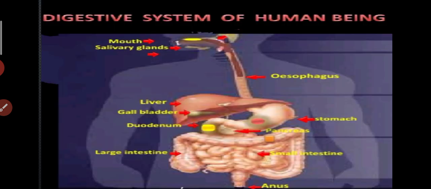So we have studied in detail what the digestive system is, why we need food, what our proper diet should be, what should be contained in our diet, what nutrients are, what enzymes are and what the functions of the digestive system are. We even studied the function of each and every part of the digestive system. With this I end the explanation of this chapter.